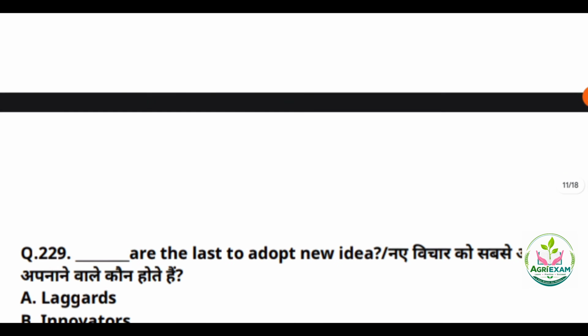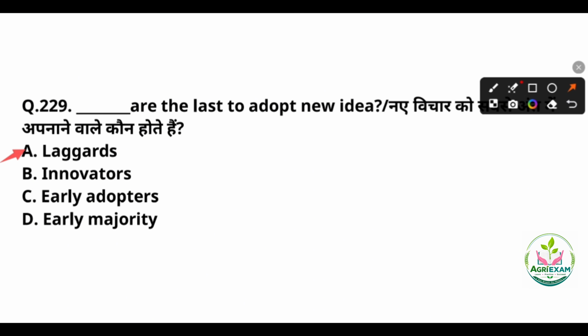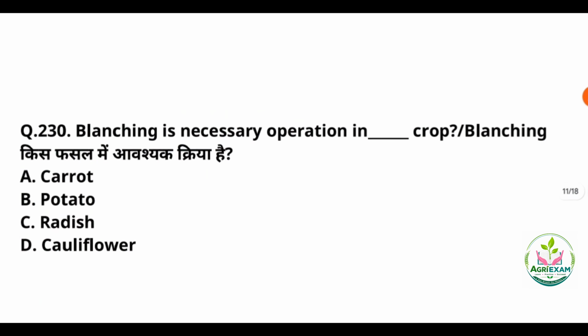29th question. Dash are the last to adopt new ideas. So laggards will be the answer, option number A. We have 5 types of adopter categories as we all know. First will be innovators, early adopters, early majority, late majority, and the last will be the laggards who are the last to adopt the new ideas.